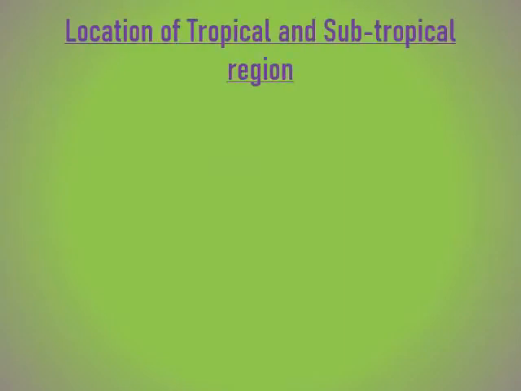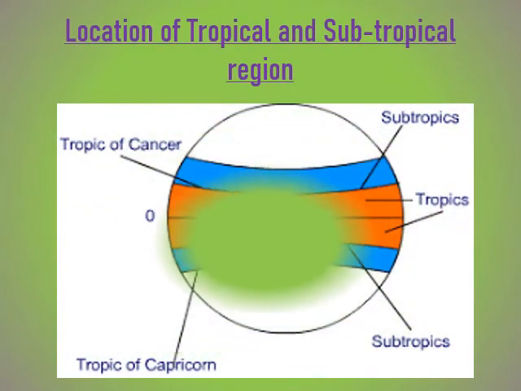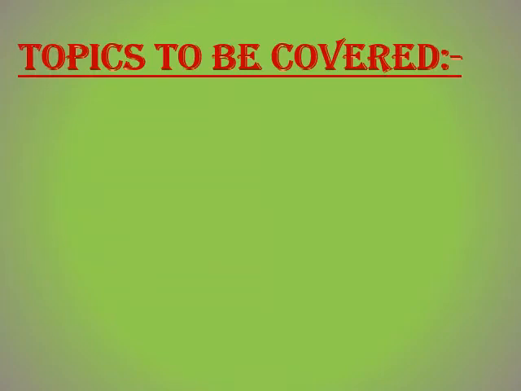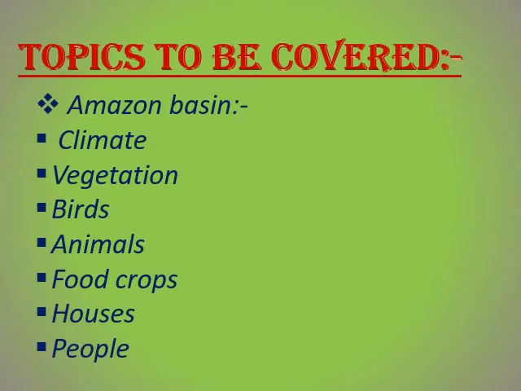Now let us see the exact location of the tropical and the subtropical region. So the orange color over here denotes the tropical region, whereas the blue color denotes the subtropical region. Today we are going to focus only on the tropical region. In tropical region we are going to study about the life in Amazon basin.